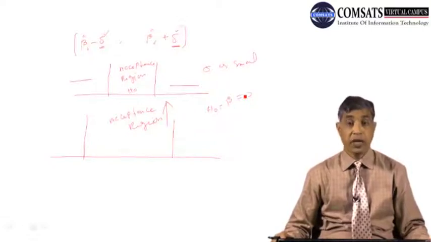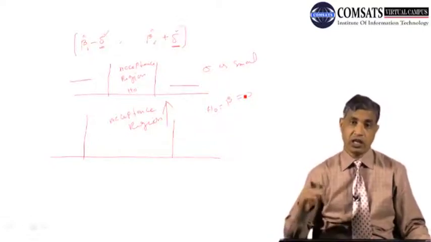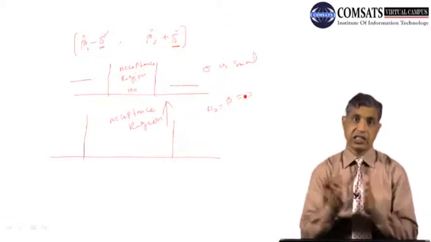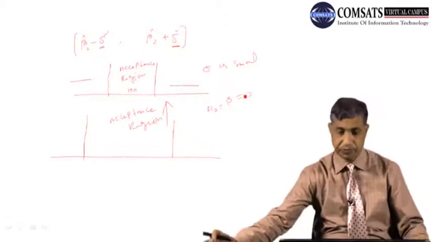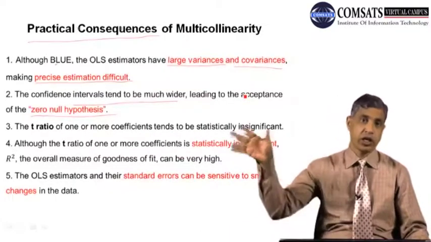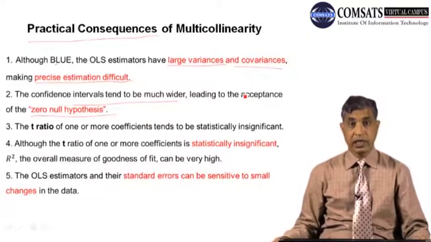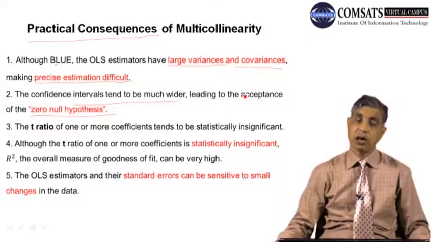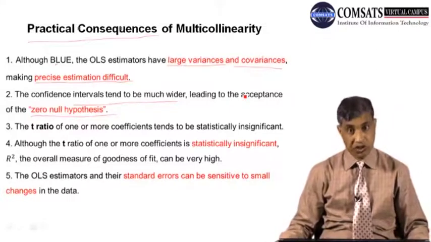So we are making a big error when we find these standard errors are high. So this was the second thing: theoretically no problem, but practically, the first problem is that the variances and covariances become higher and precision becomes questionable.